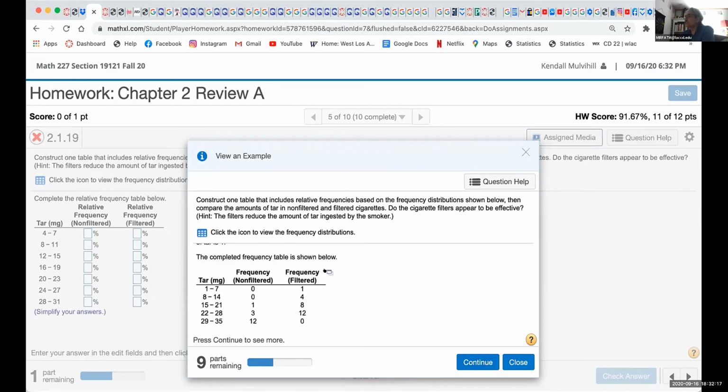Here it says you need to click on this icon, you see that, click the icon to view the frequency distribution. Oh, you have to click it. Yes, you have to click on this to see the frequency distribution, so you can generate this data. Does that make sense now? Okay, so that's what you weren't doing.